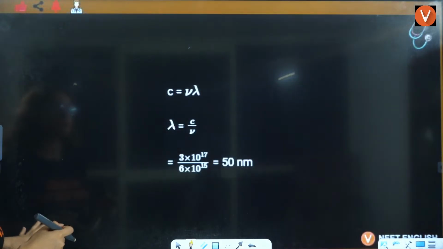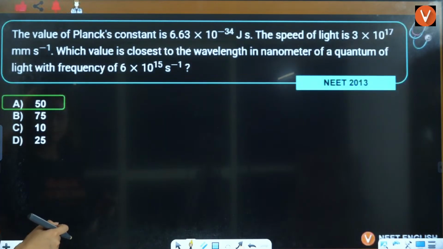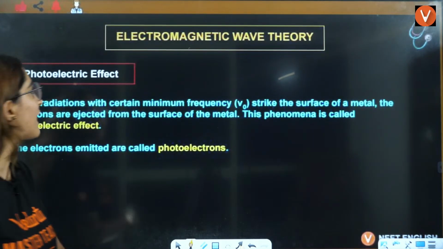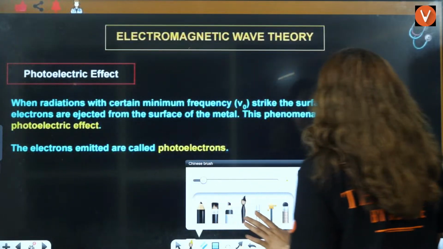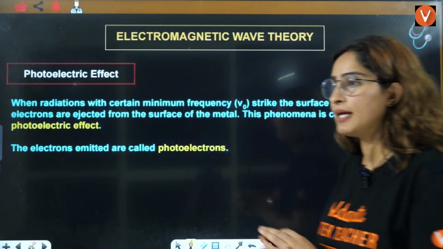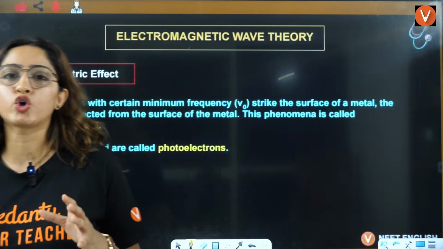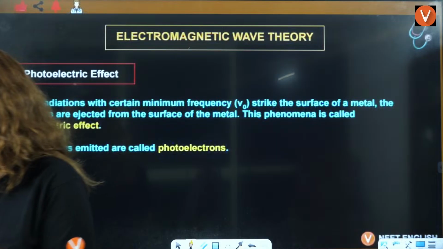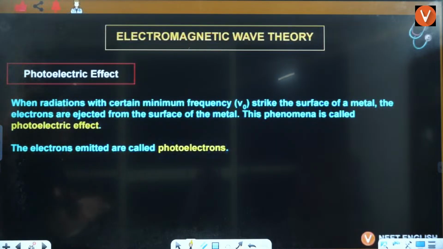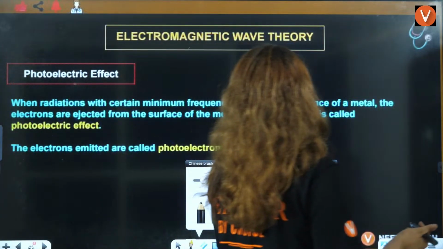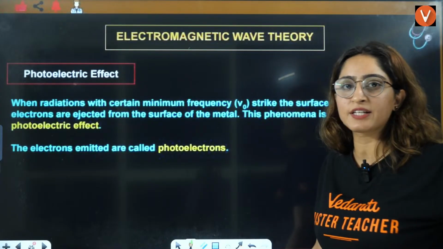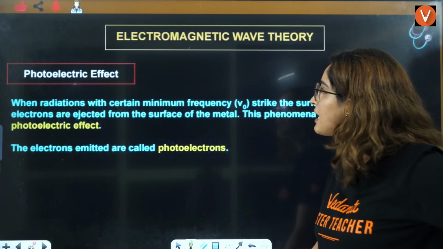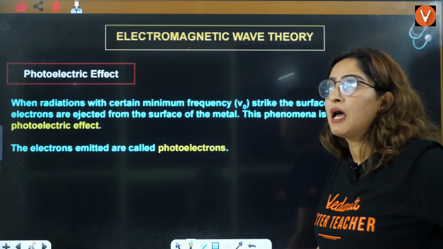Okay. Yes. Now let's talk about the next question here. Next thing, that is photoelectric effect. Yes, everybody, let's discuss photoelectric effect. Everyone ready for photoelectric effect or not? Right? Okay. So everyone, are you ready for photoelectric effect? Yes, everyone. Shall we talk about it?